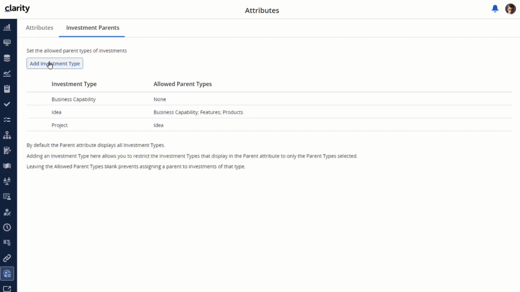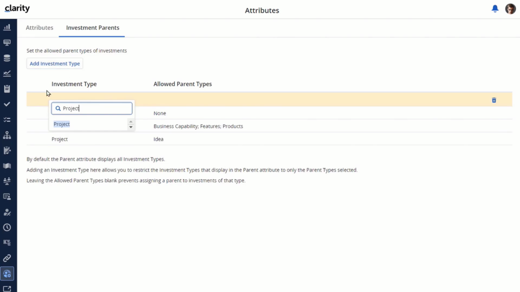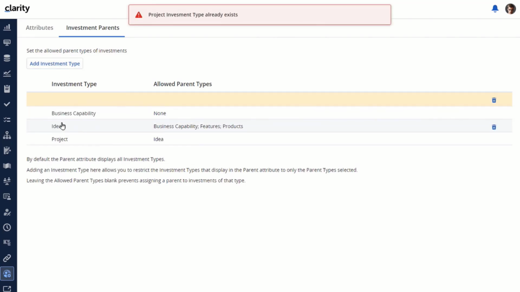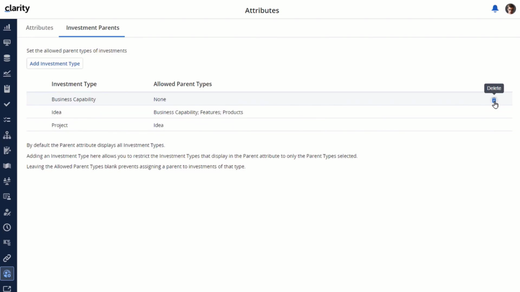If you try to create another row for a restriction for project, for example, it won't allow you to do that because you've already created one for the project. I showed you how to update before, when we updated the project to idea, but to delete these instances, you can just use the trash can here on the right. When you're done with your restrictions, you can just exit the screen. So let's navigate into the various workspaces to see how these restrictions are enforced.